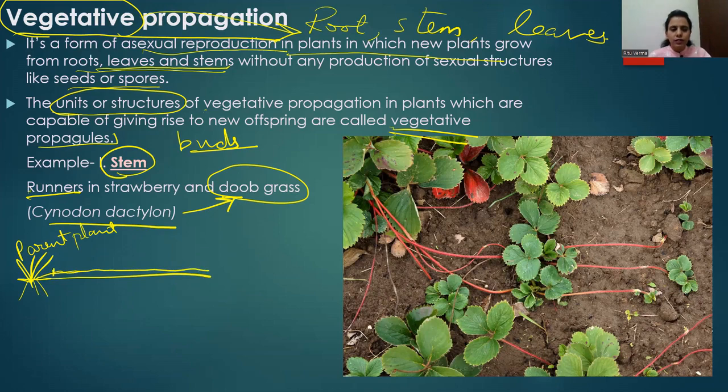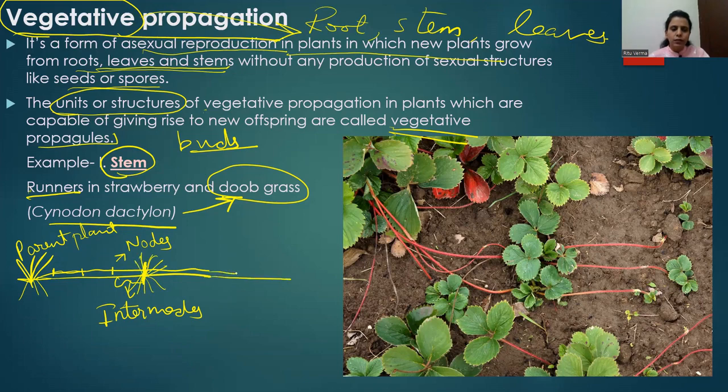This horizontal stem has nodes and internodes; the space between two nodes is known as an internode. If the stem comes in contact with the ground at any node, from this particular node new roots will start and a new shoot will start developing. Again, a new plant will grow.